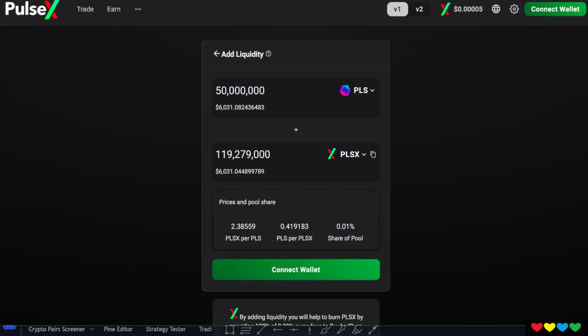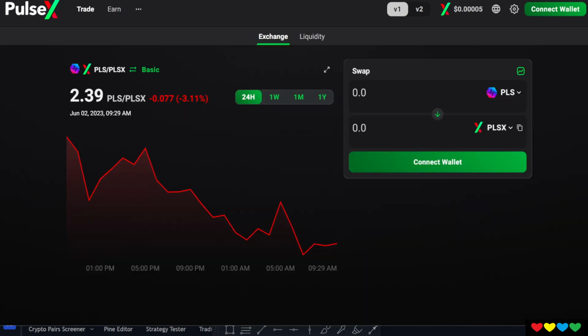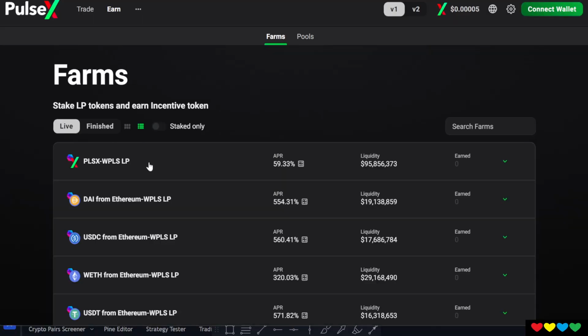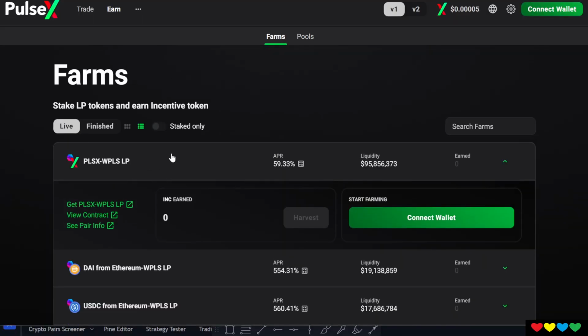You're going to get a tiny bit of those fees. It's going to be about 6 to 8% over a year, which is not that much. But also, you'll be given a token. You'll be able to join another farm. If we go back to the farm page, you are now given a bonus. They're like, hey, did you provide this service for us? Thank you. Come and join this farm. We'll give you another token.